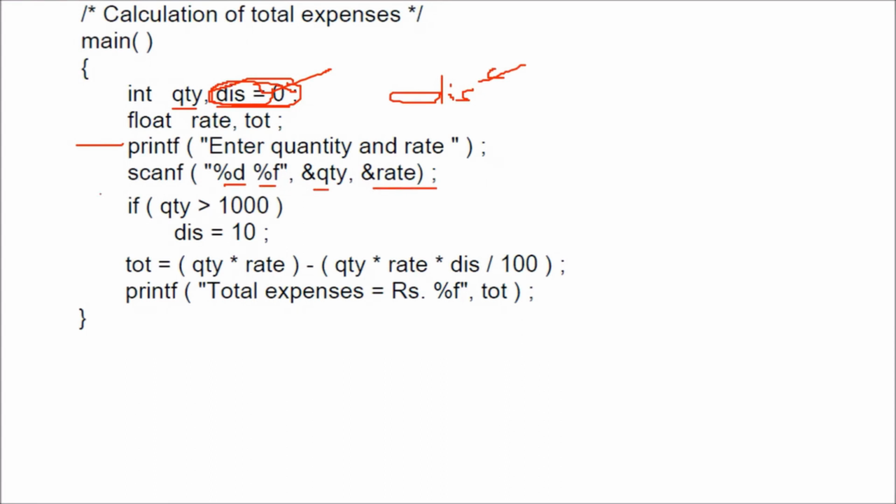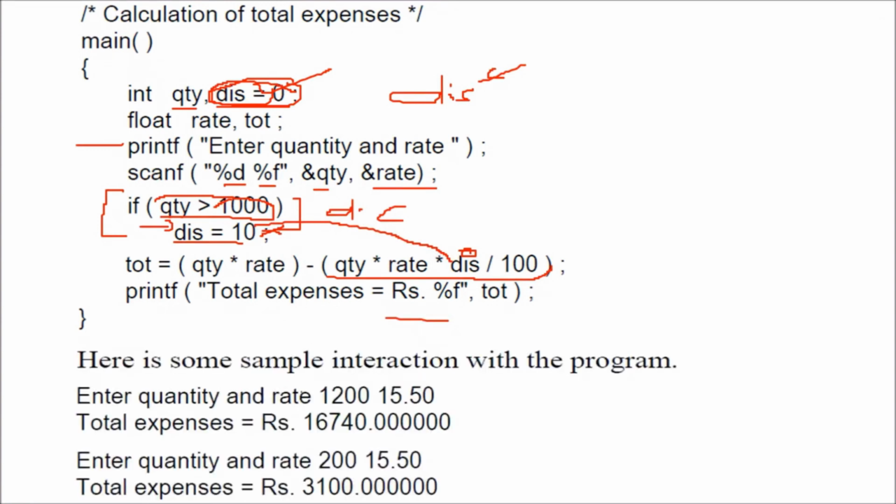Now what is happening here is very important. This is our decision control. If quantity is greater than 1000, you give a discount equal to 10. If quantity is not greater than 1000, you don't give any discount. This line will never execute if this condition fails. That means if this condition fails, this will be 0. So this part eventually will be of no use because it will be 0. Otherwise, if actually the quantity is greater than 1000, then 10 will come here and you will actually get a discount of 10%. Then you print out the result.